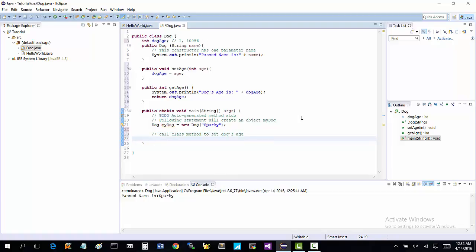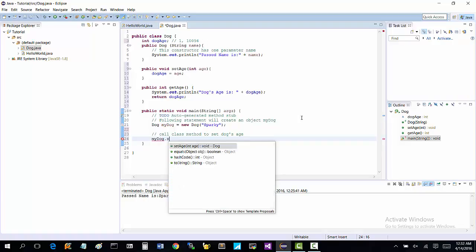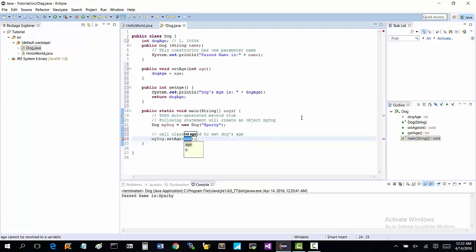So what we want to do now is say we know my dog. Most people know their dog's age, so we'll say my dog dot set age, and we'll pass it the parameter. Say the dog's 2 years old, so we'll say 2. What that's saying is now I've given my dog an age of 2 years old.